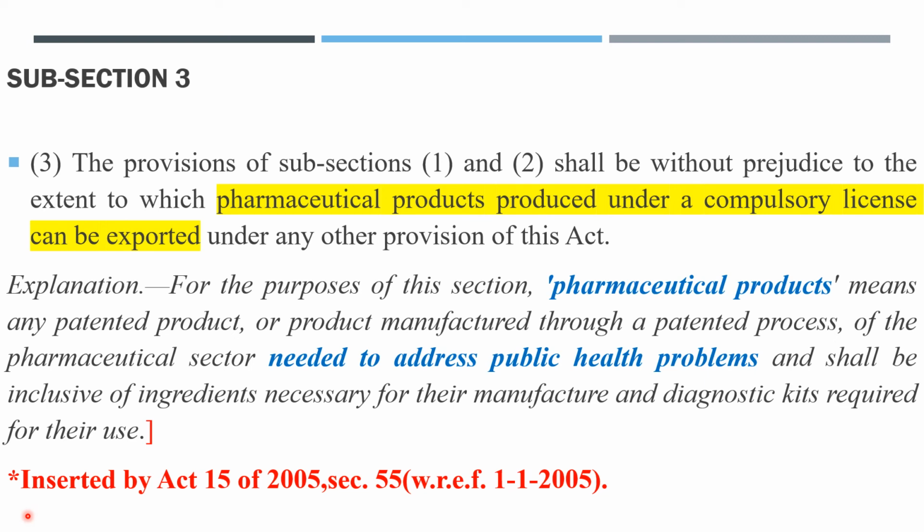So I hope, friends, all the three subsections of section 92A are very well explained. Please go through them, please go through the bare act as well, and if you have any questions or queries, please put them down in the comment box. Okay, let us proceed then.